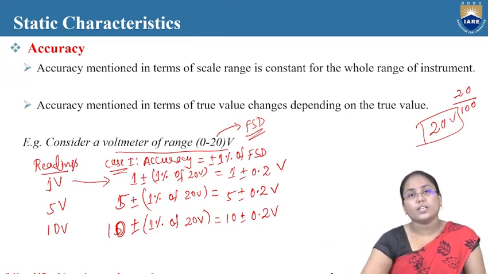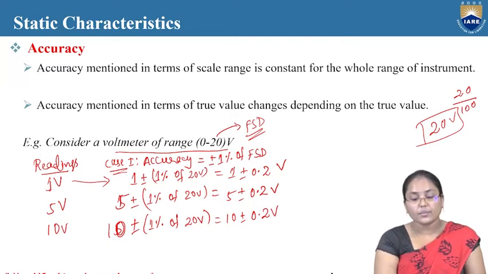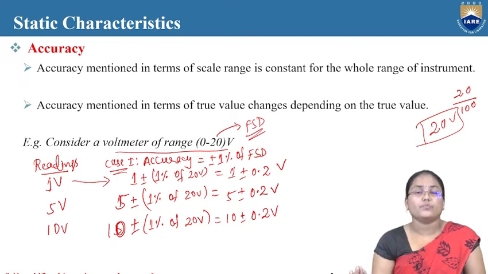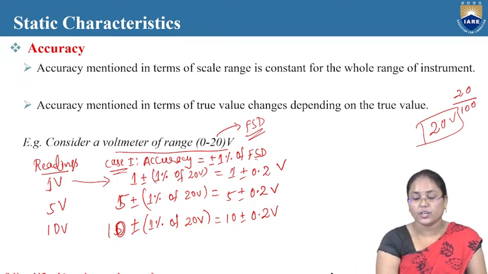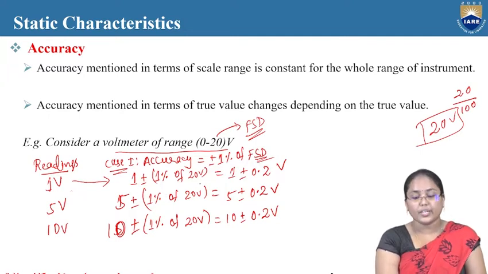And here when we consider the range of values, accuracy is equal to actual reading plus or minus 1% of the full scale deflection. Full scale deflection value is nothing but 20 volts. So every time we have to find: if the reading is 1 volt, then the accuracy will be 1 plus or minus 1% of 20 volts. Then if the reading is 5 volts, then it is 5 plus or minus 1% of 20 volts.